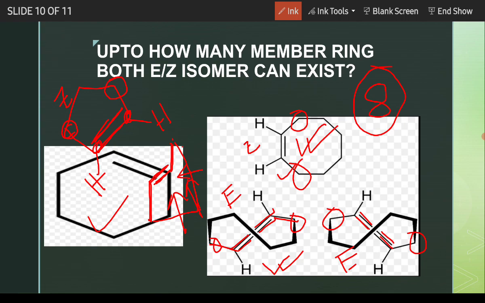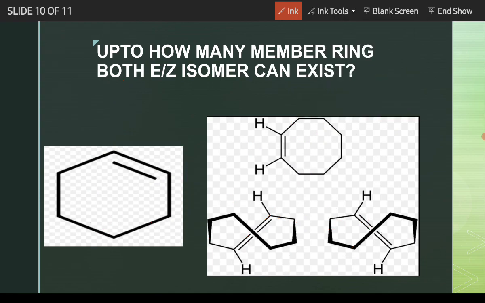I want to show you another interesting thing, that I am drawing a compound. The name of the compound is geraniol.